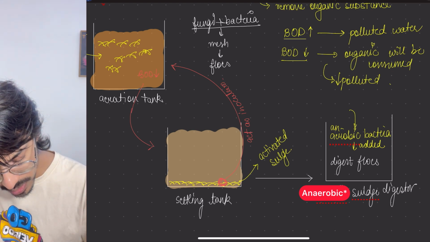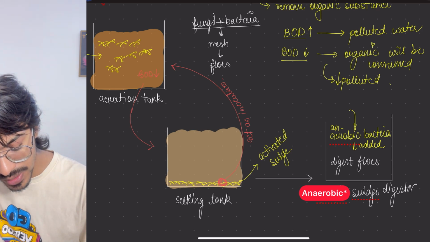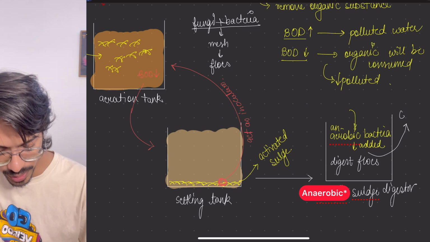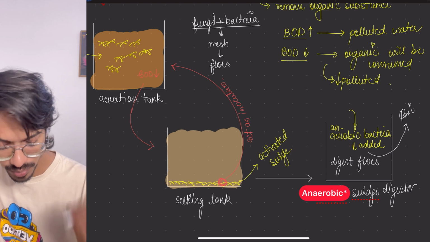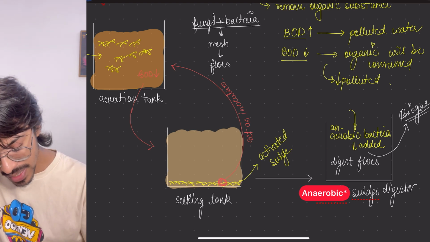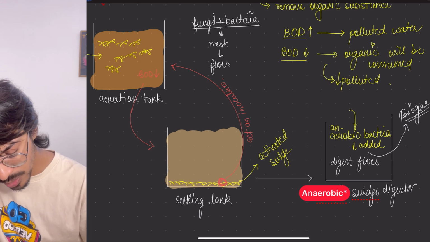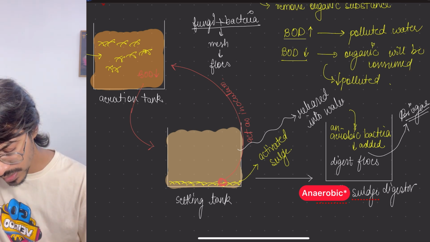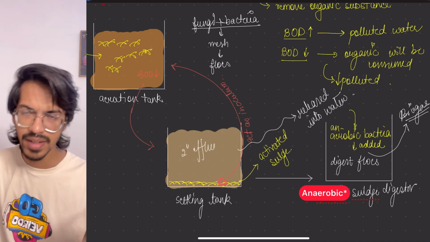During this process, it will release methane, that is, biogas components in short. Whereas the effluent that is left will be released into water. This is called secondary effluent, which is not given in NCERT, but is just an additional fact.